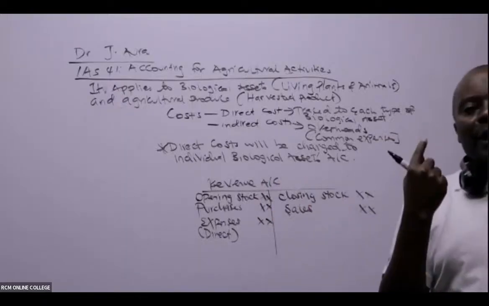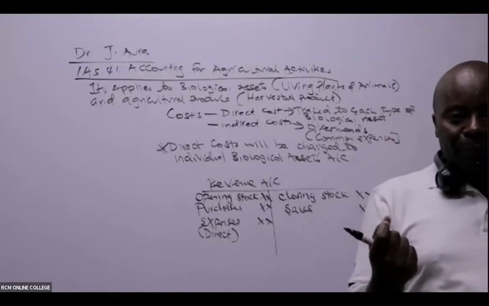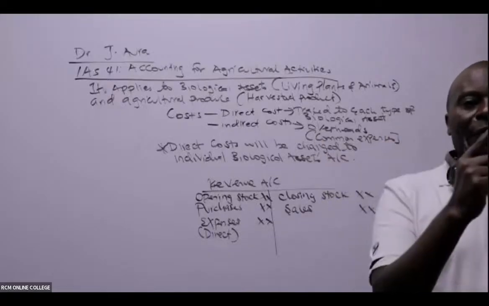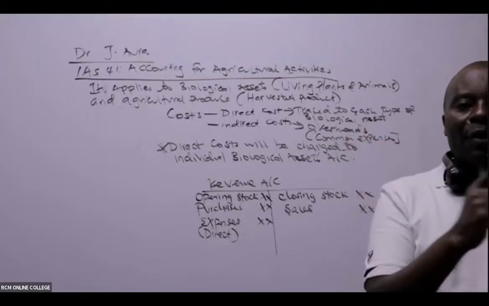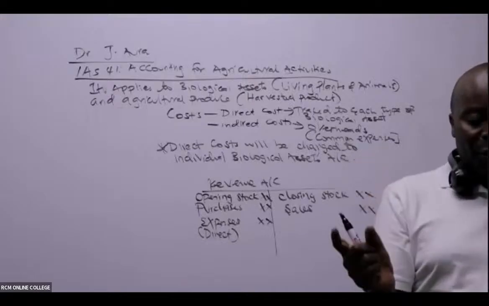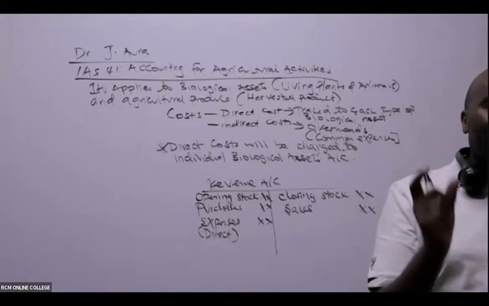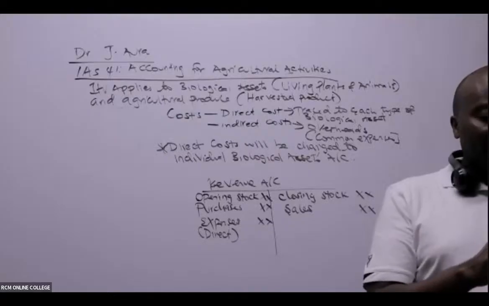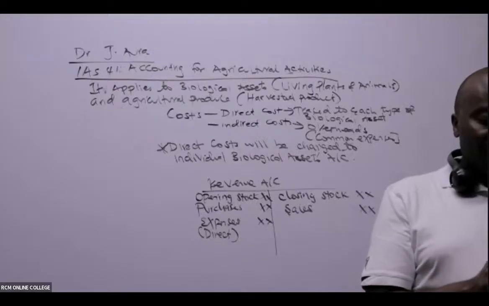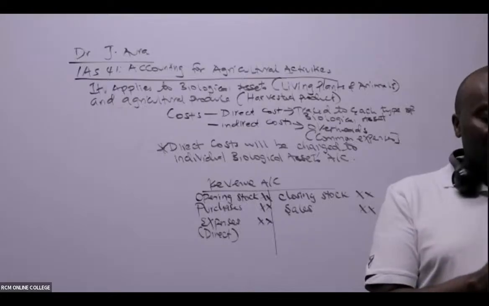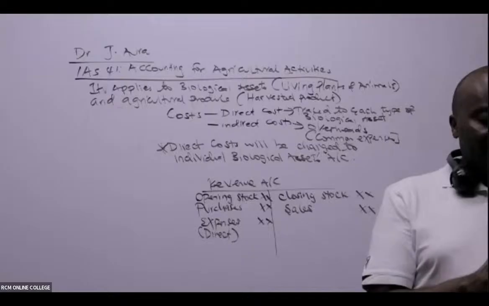For example, if it is RCM, we have our sheep at Isinya, so you must have a revenue account for sheep. We must have a revenue account for our crops, like maize. So each item will be having its own revenue account. It will be very important that the moment we understand up to there, then we are really so good, and we are overcoming. So I would want us to look at an example.